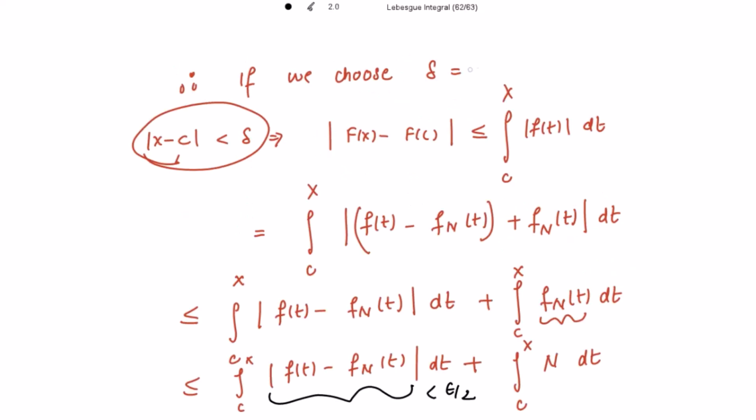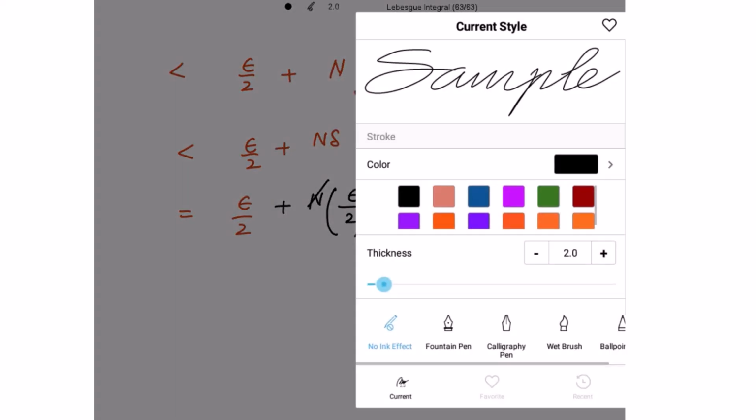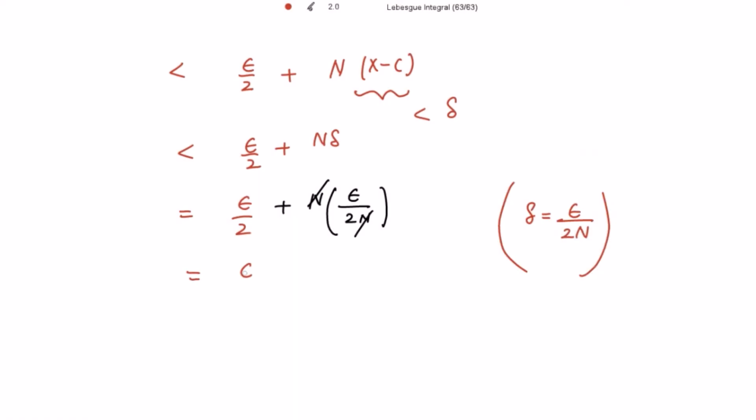So here, if we choose delta to be epsilon divided by 2 capital N, it is necessary to write: plus N, and choosing delta to be epsilon divided by 2N. So this N cancels out with this, and we get this to be equal to epsilon.